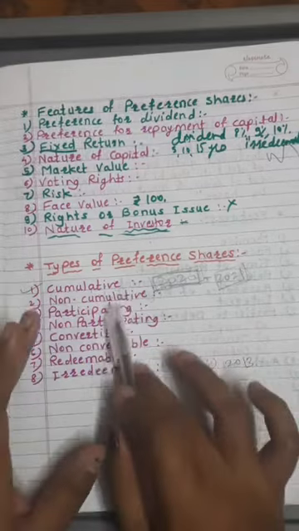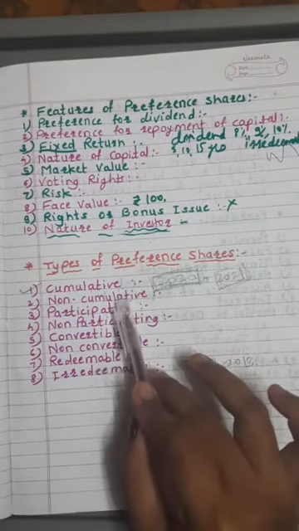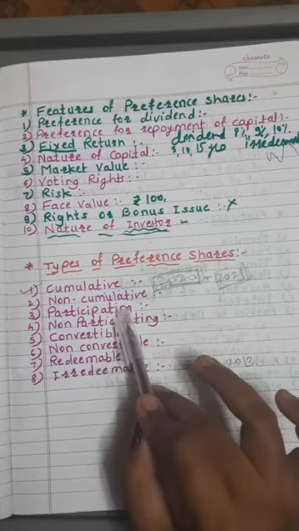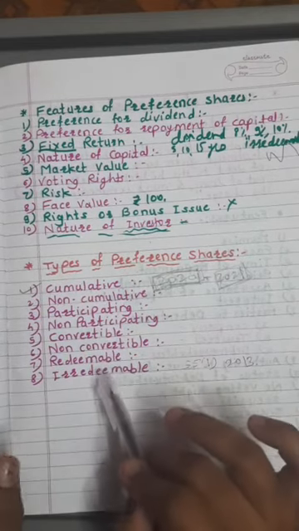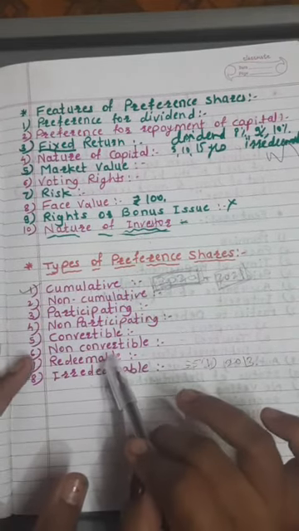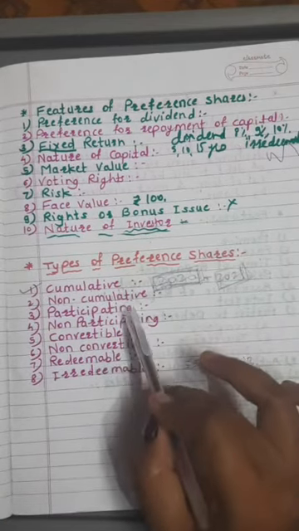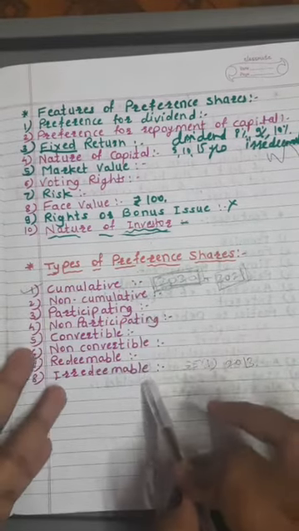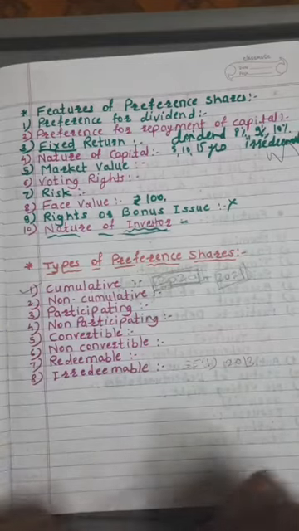So all these are the 8 types of preference shares. Meaning of non-cumulative is opposite of cumulative. Meaning of non-participating is opposite of participating. Meaning of non-convertible is opposite of convertible. And meaning of irredeemable is opposite of redeemable. That means you have to study only 4 types. On the basis of these 4, you can easily write or explain another 4 types of preference shares.